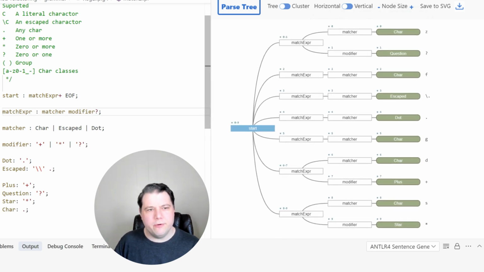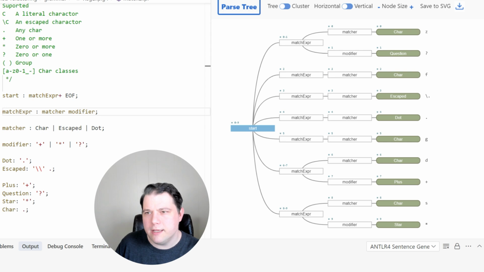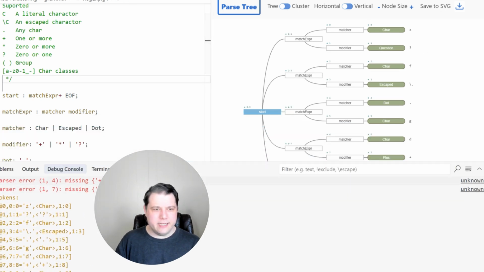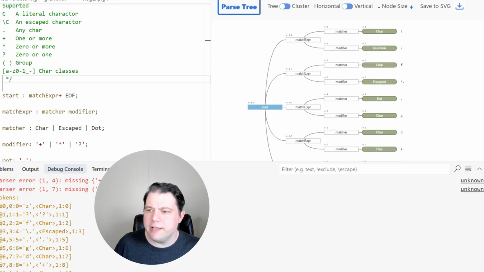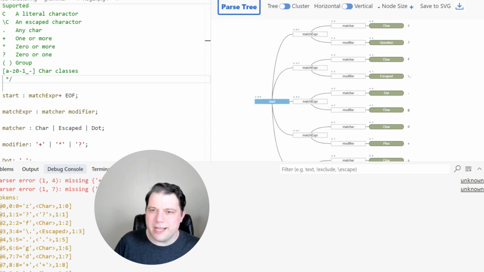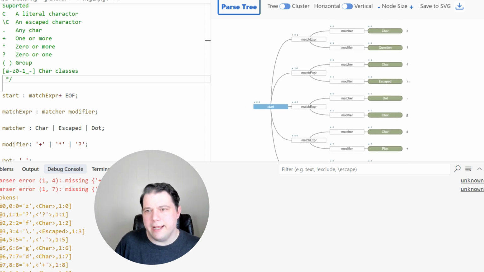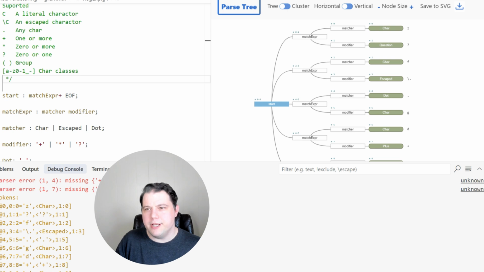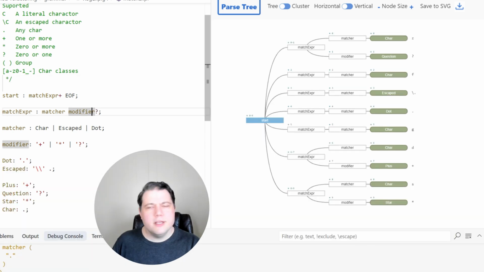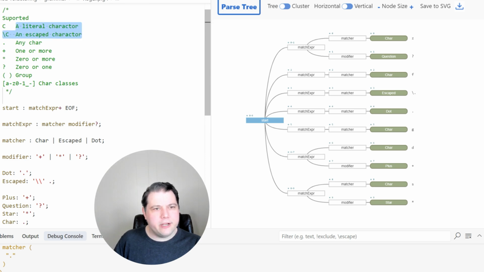I feel like though that it should not have successfully parsed this either. So and indeed it didn't. There was a parse error there, and it just didn't show up successfully in the extension here. So that was, I think, not an ANTLR bug, but possibly an extension bug with this visualizer. So we've gotten pretty far here. We've gotten literal character and escape character, any character, one or more, zero or more, 0 or 1.